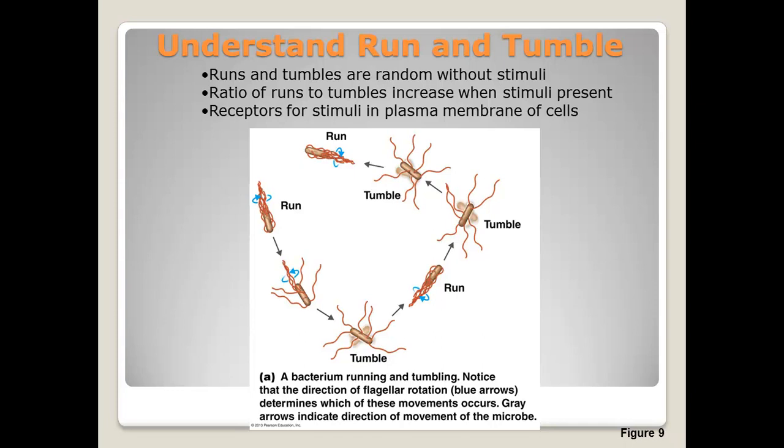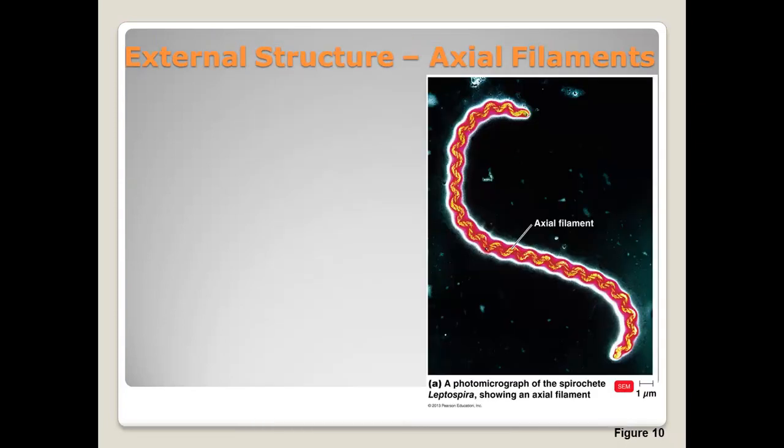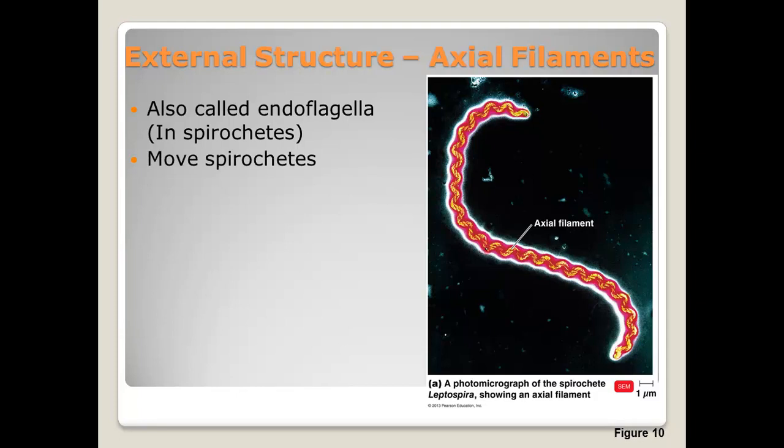So where are the receptors that respond to the stimuli? The receptors for the stimuli are in the plasma membrane of the cells. Axial filaments are also called endoflagella, and this is what we see in spirochetes. They move the spirochetes, and there are two bacteria that have axial filaments. Treponema pallidum causes syphilis, and Borrelia burgdorferi causes Lyme disease.